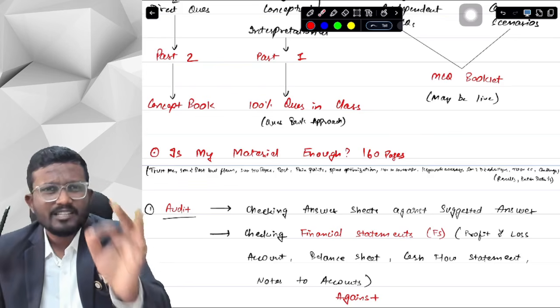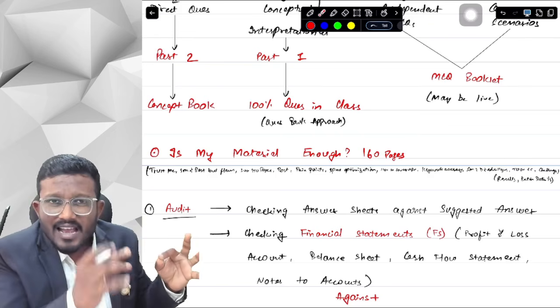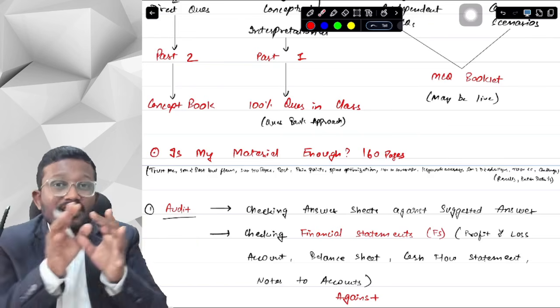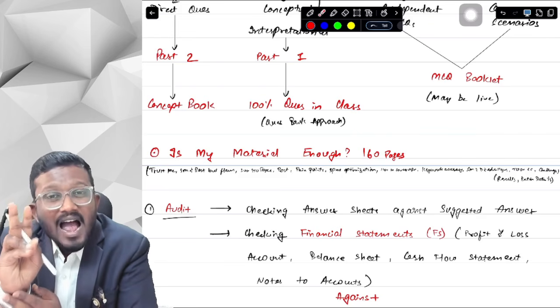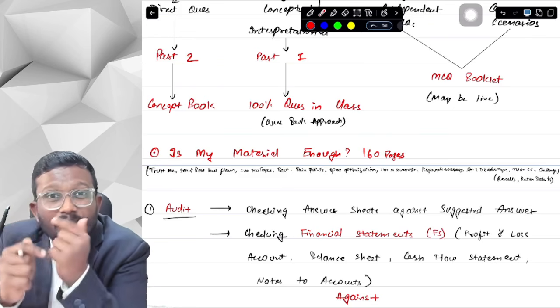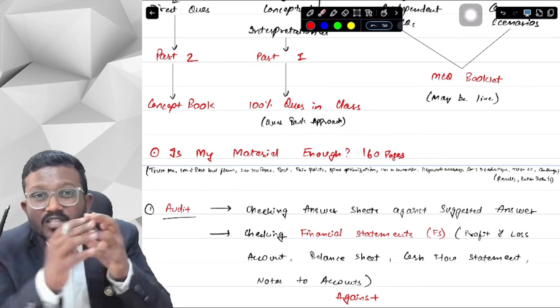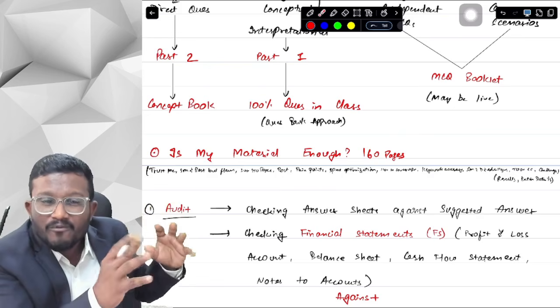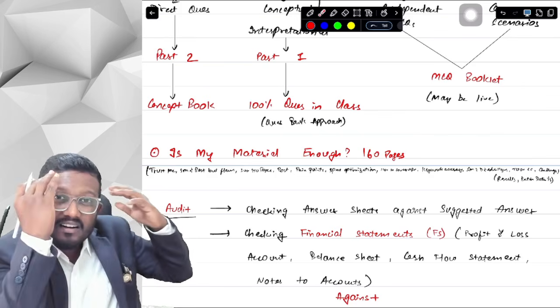I genuinely tell students, you have 2 options: either study the syllabus 100% even one time, or study 60% of the syllabus, but 2 times. You should always choose studying 60% of the syllabus 2 times, because that will improve your keywords accuracy, and then it will improve your marks. Because if you're studying 100% of the syllabus one time for 15 days, 20 days, and you're not able to revise it, then you will not remember those keywords.